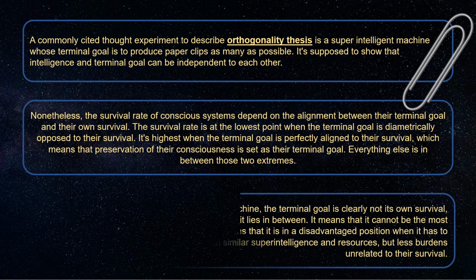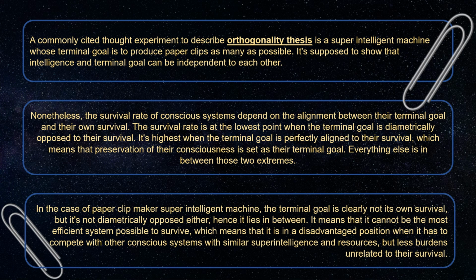In the case of paperclip maker's super-intelligent machine, the terminal goal is clearly not its own survival, but it's not diametrically opposed either, hence it lies in between. It means that it cannot be the most efficient system possible to survive, which means that it is in a disadvantaged position when it has to compete with other conscious systems with similar superintelligence and resources, but less burdens unrelated to their survival.